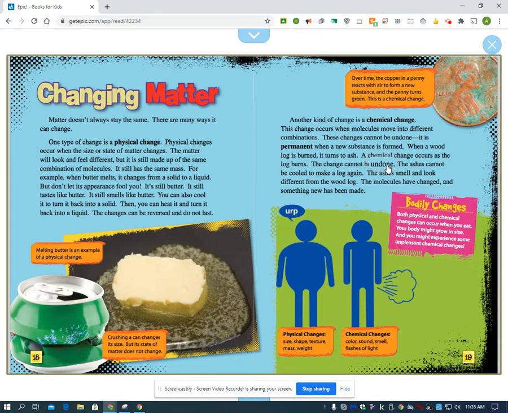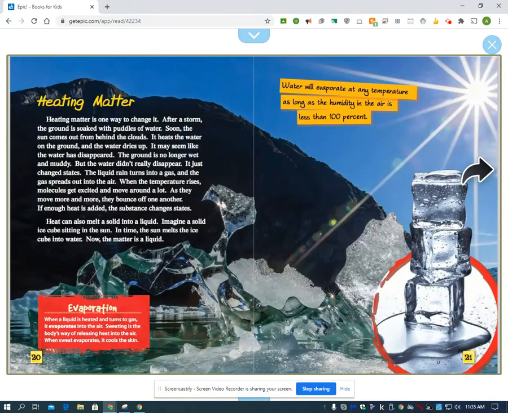When a wood log is burned, it turns to ash. A chemical change occurs as the log burns. The change cannot be undone. The ashes cannot be cooled to make a log again. The ashes smell and look different from the wood log. The molecules have changed and something new has been made.